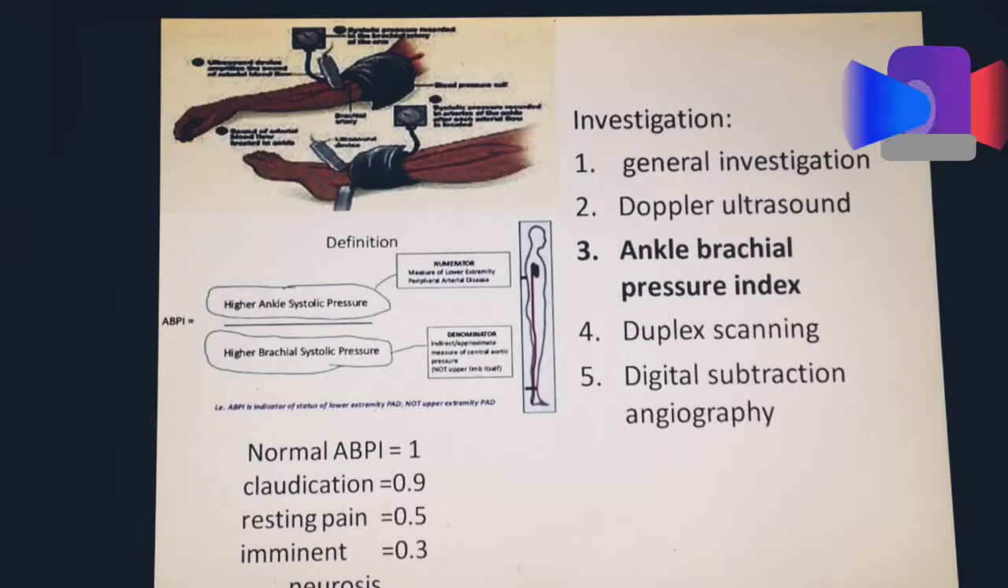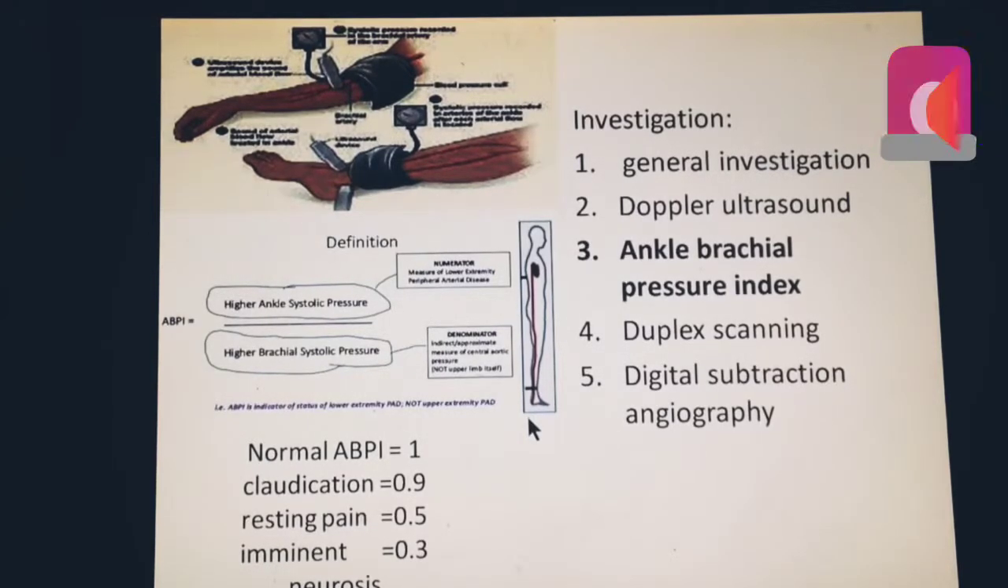Then the next is the ankle brachial index. This is a technique similar to the normal phenomenon of taking blood pressure. We take the blood pressure of the upper extremity as well as the lower extremity, and we divide the highest ankle systolic pressure by the highest brachial systolic pressure. The normal ABI should be equal to 1. In claudication, it is about 0.9. In resting pain, it is 0.5. And in imminent necrosis, it is 0.3.